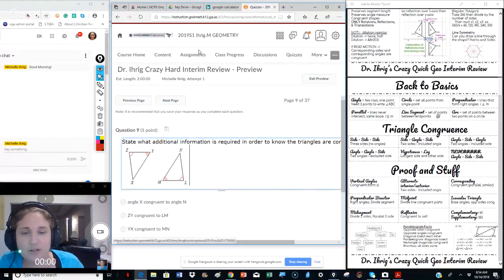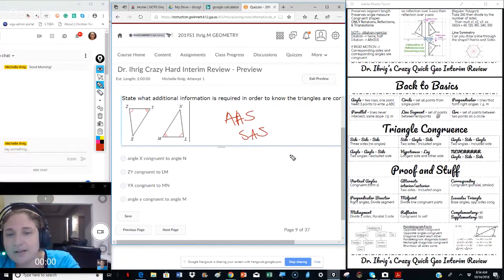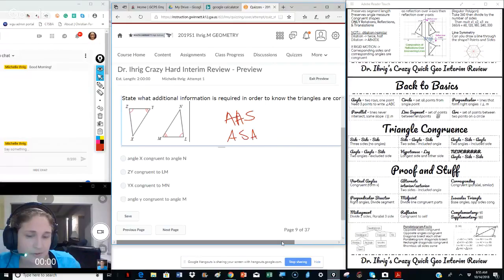Okay, state what additional information you need to know these are congruent. Well, we have two angles, so we could either have angle, angle, side, or angle, side, angle. They want us to use, what do they want us to use? They want us to use angle side angle.